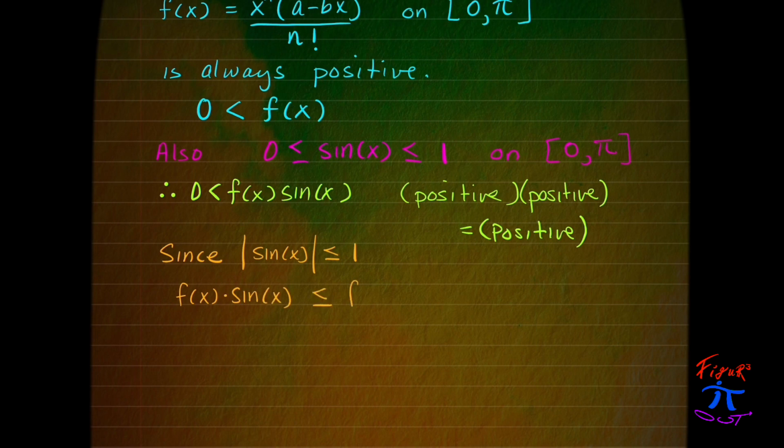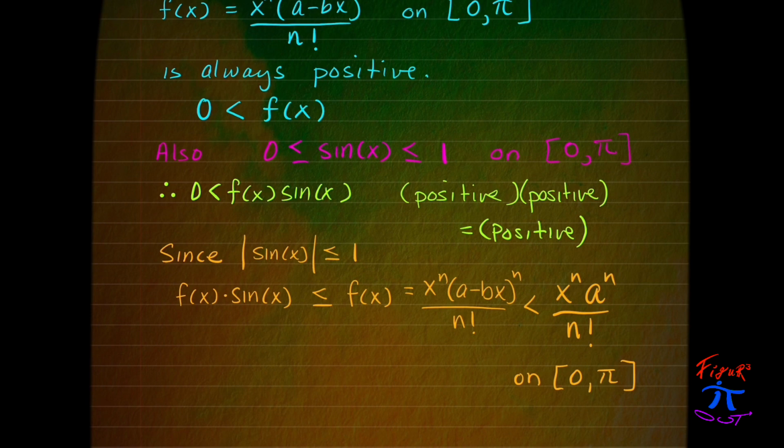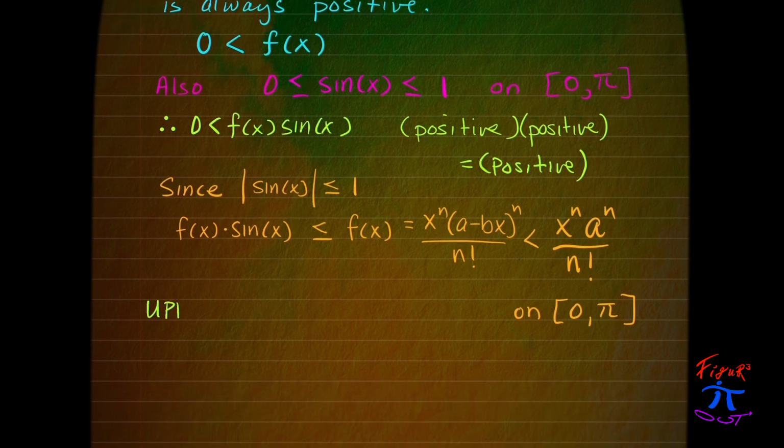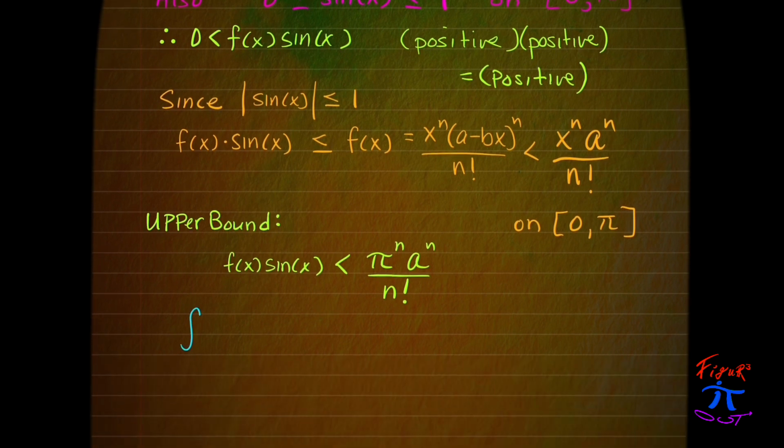Now, the absolute value of sine is less than or equal to 1, which makes the product of f of x and sine of x less than or equal to f of x. And since f of x is defined as this function, we can start creating an upper bound for f of x. On the interval from 0 to pi, we can write out the fact that f of x sine of x is less than pi to the nth power a to the nth power over n factorial.